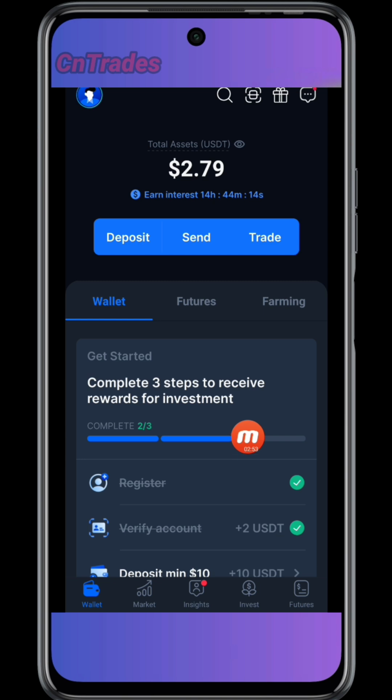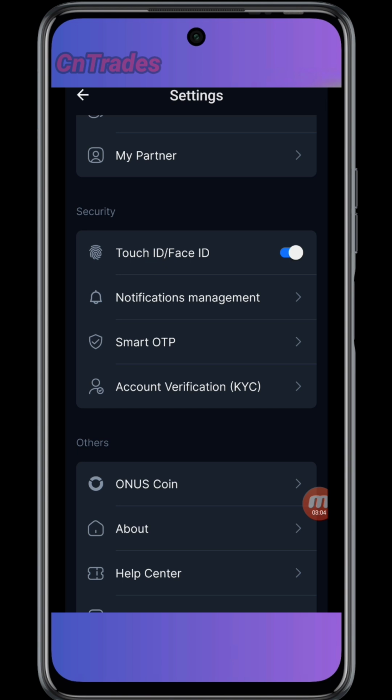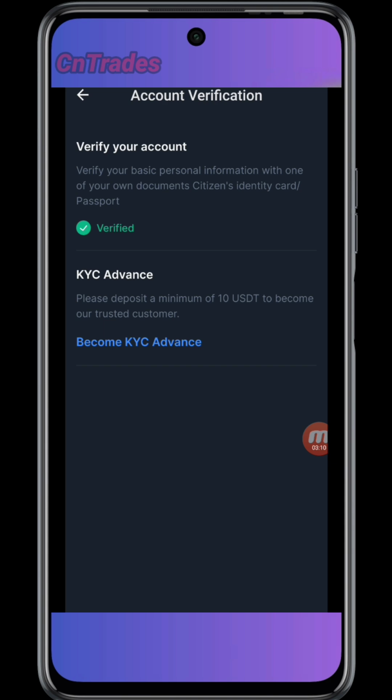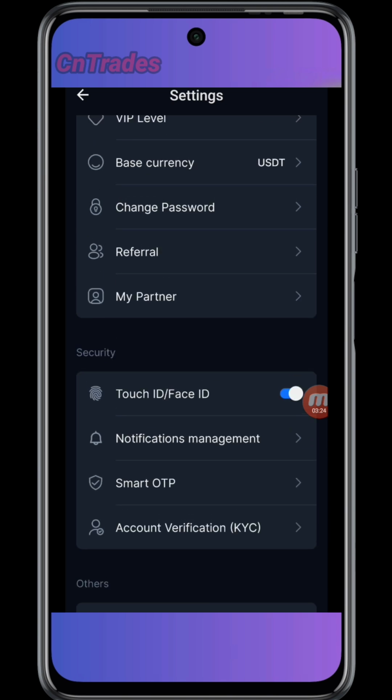To complete your KYC, you click on your profile icon and you're going to see account verification. This is where you click to continue and complete your KYC. You can see I'm verified. If I want to move to the next step, I would do advanced verification, but with this verification, you are good to go.